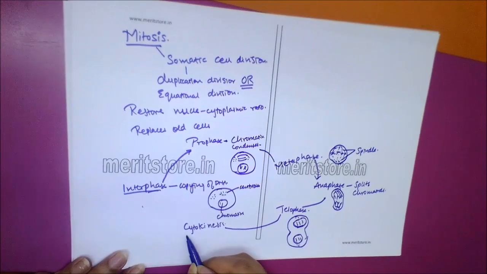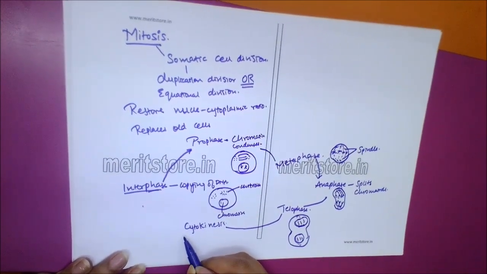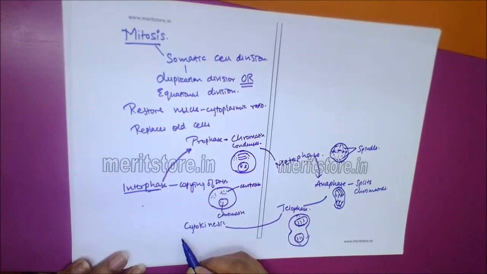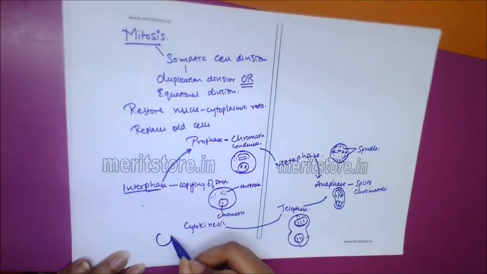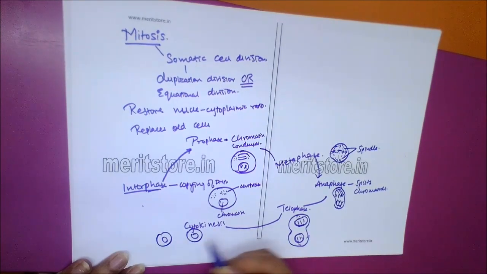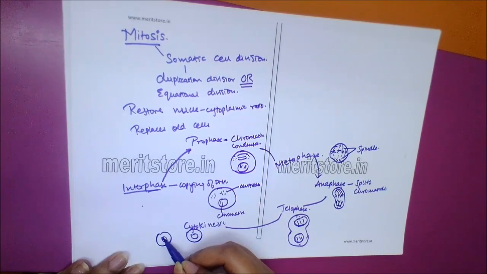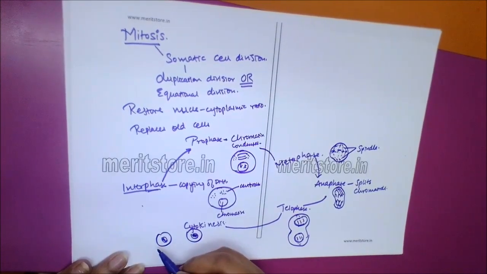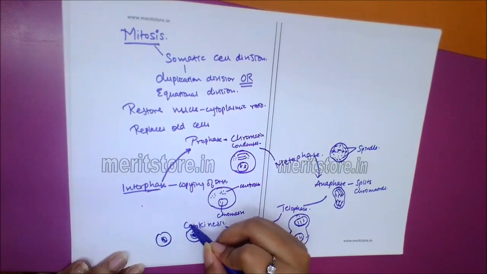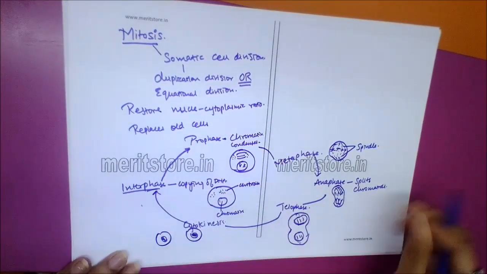Cytokinesis. During this stage, the cell membrane pinches in, or a cell plate is formed in plant cells, at the middle of the cell, dividing the cell into two separate daughter cells. So there are two separate daughter cells. Each daughter cell gets half of the cell organelles and an identical set of chromosomes. The cycle goes on.